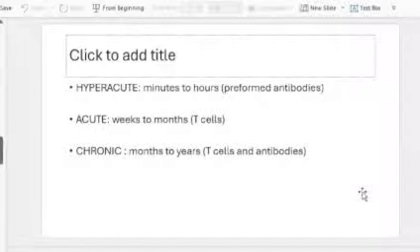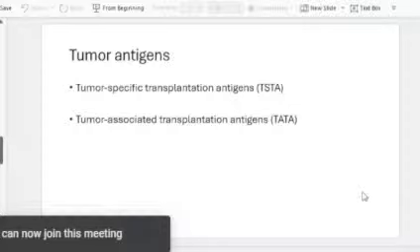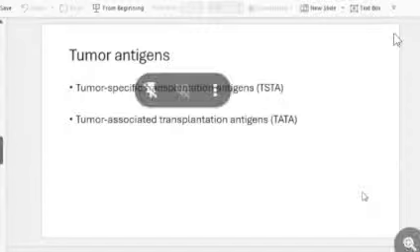And tumor specific antigen, I'm not going into the details of that. It will be discussed in pathology. You should remember that tumor specific means it is specific for the tumor, and tumor associated means it could be seen in other conditions too, for example prostate specific antigen. In benign prostatic conditions its level will be elevated, but not as elevated as in prostatic cancer. That type of antigen we call tumor associated transplantation antigens.